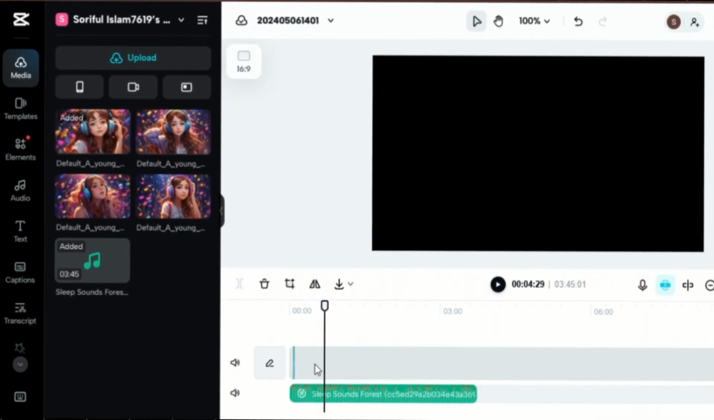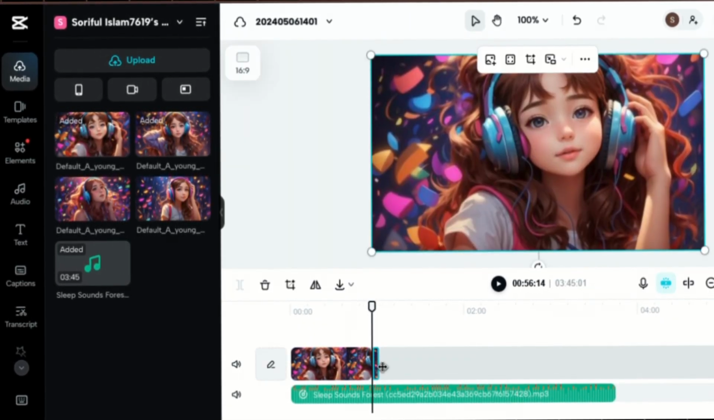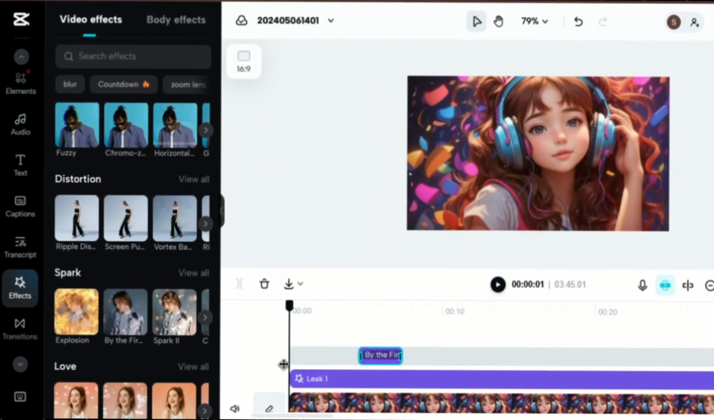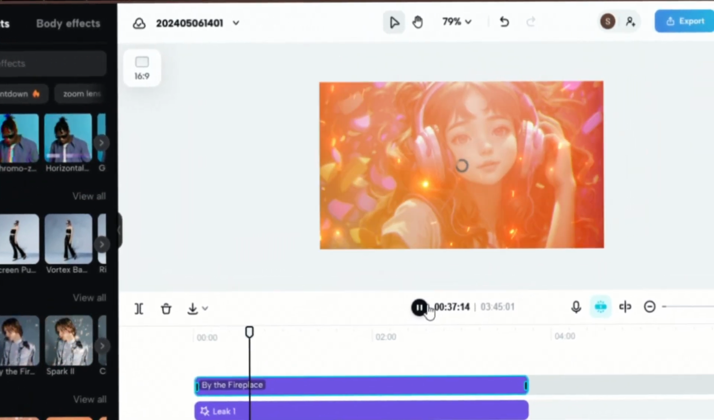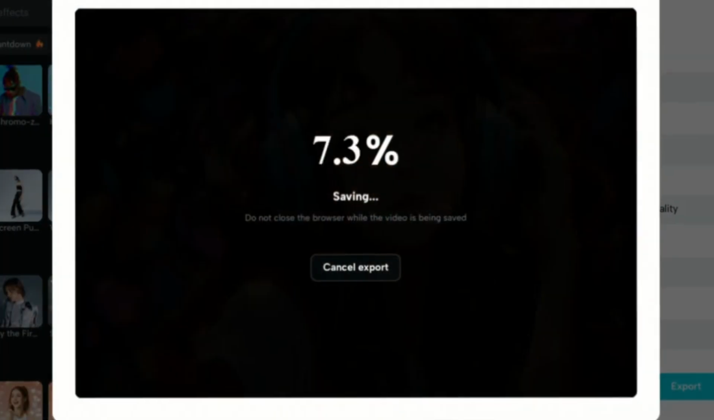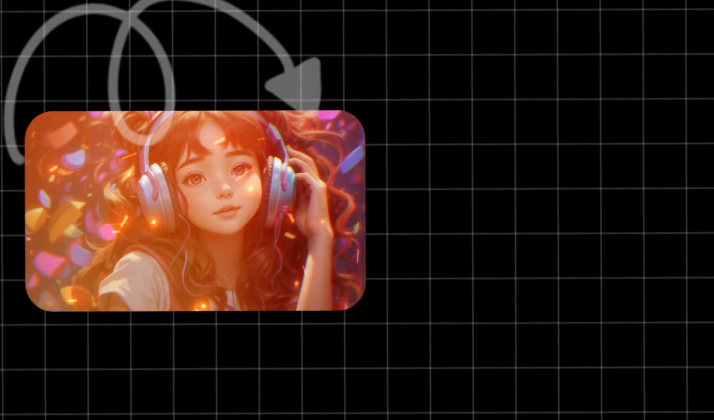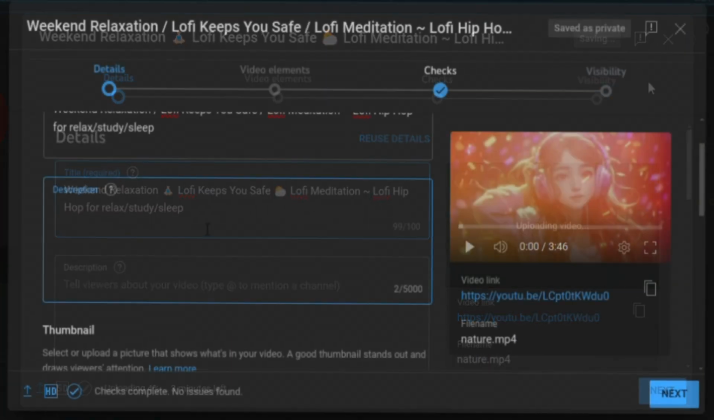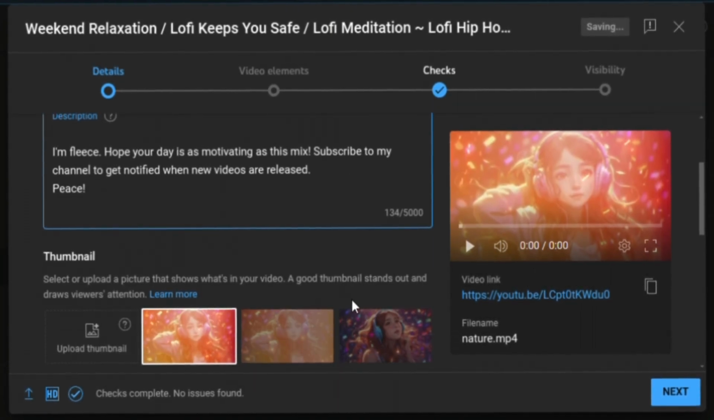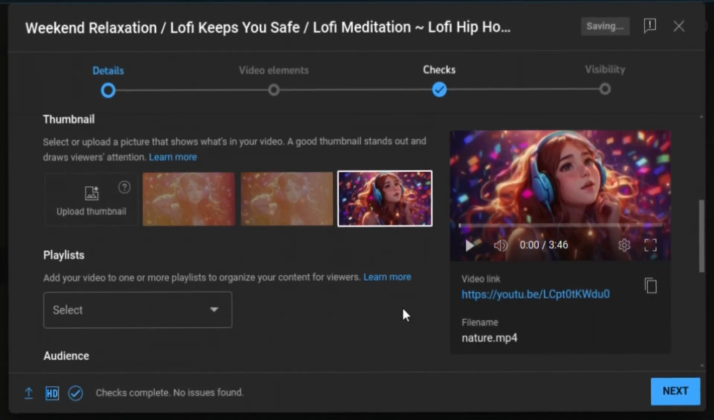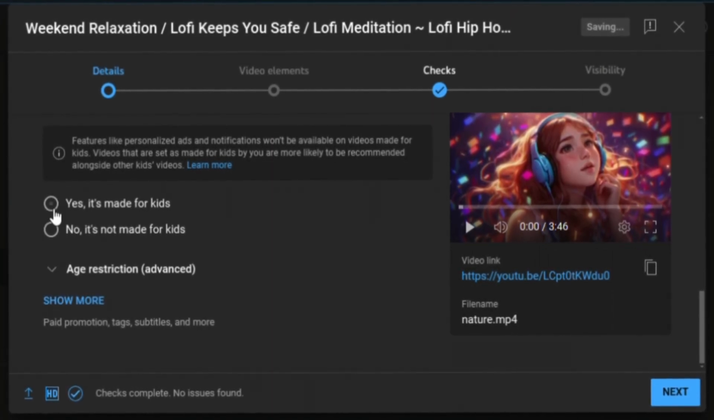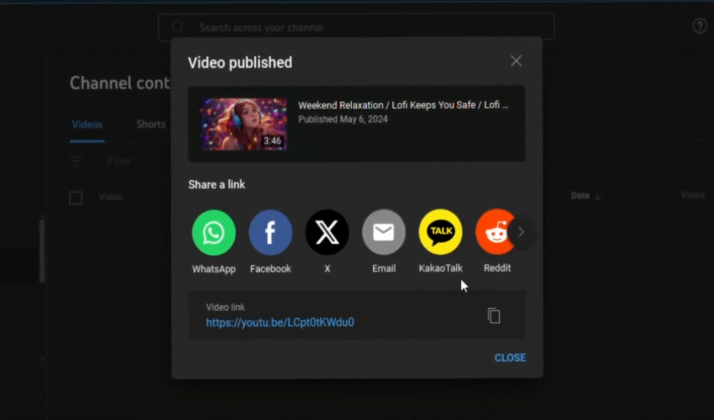I will add some effects to make it beautiful. There you go. You can play around with filters and effects. Once you are satisfied with the results, export the video and then download it on your device. Now our final video is ready. We can upload it on our channel. Upload the video with a proper name, description, and tags. And please, don't forget to add an eye-catching thumbnail. Thumbnails are super important these days. Alright, our video has been uploaded